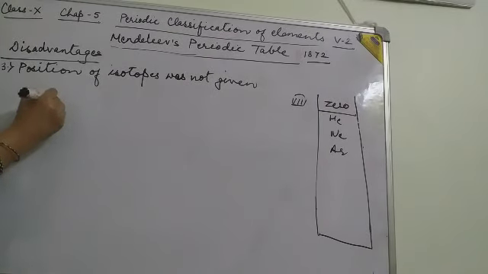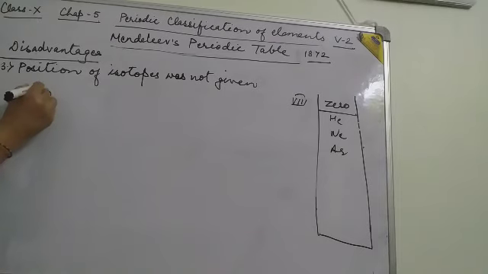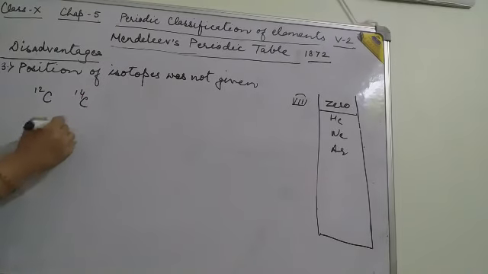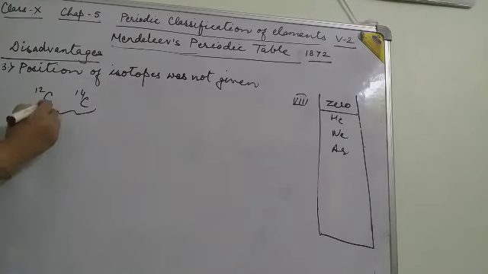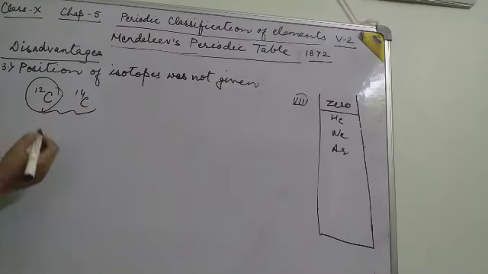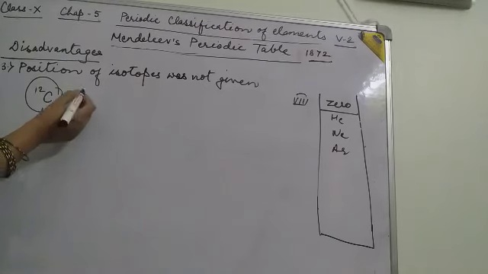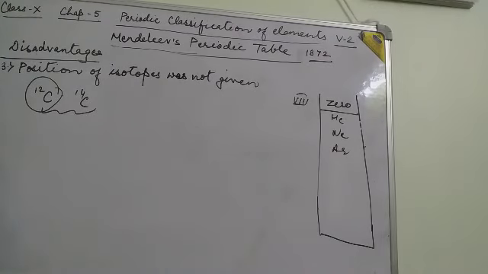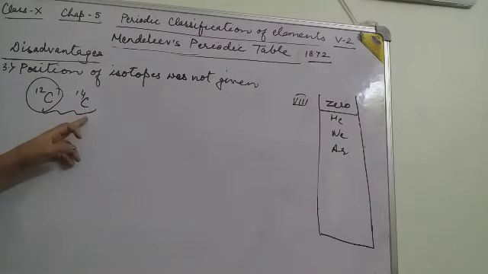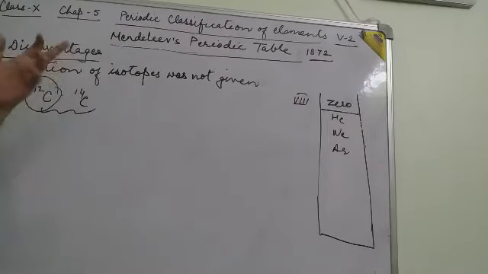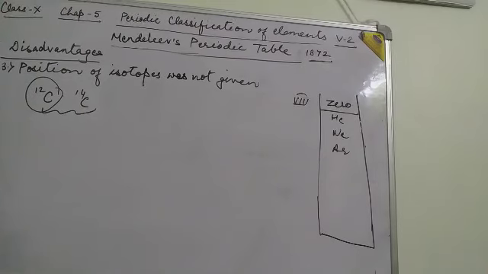We can say that carbon 12 and carbon 14 are both isotopes of carbon, and the place of carbon is in group 4, but he didn't say about the position of this type of carbon, where it can be placed in the periodic table.